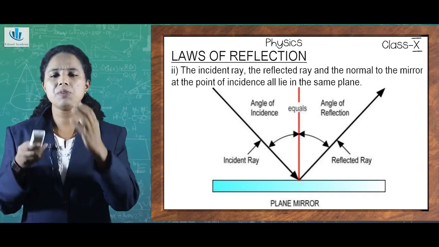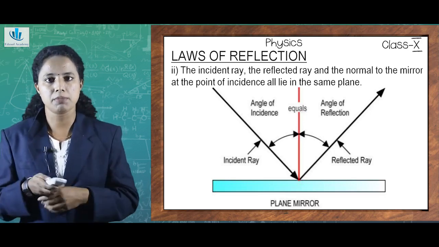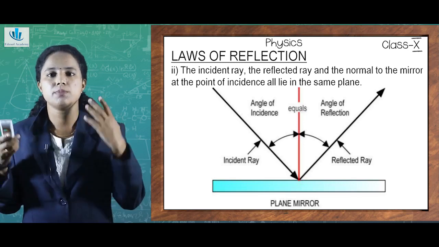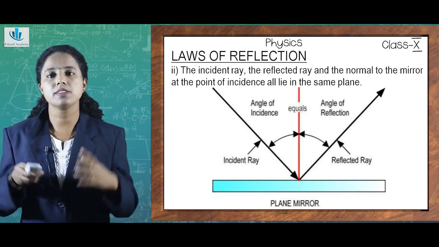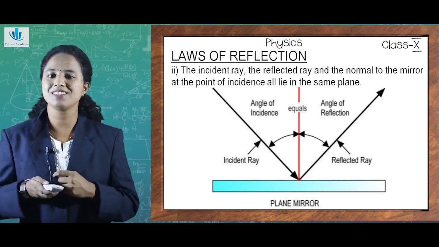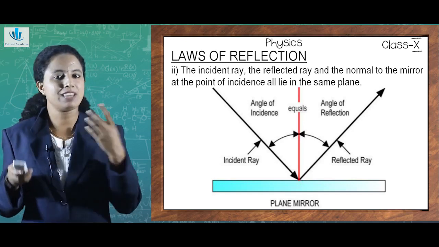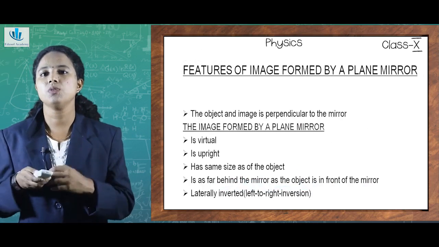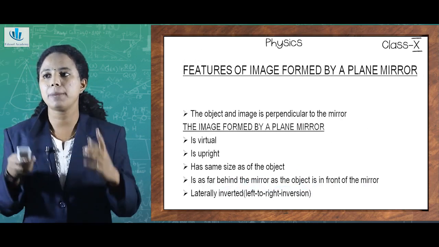So, when we look at a mirror, just a plain mirror, usually for looking at a face or doing some makeup, we use a plain mirror. But do mirrors only have the category of plain mirrors? We can look at whether they have some subcategories. But now we are going to discuss how the image is formed by a plain mirror.